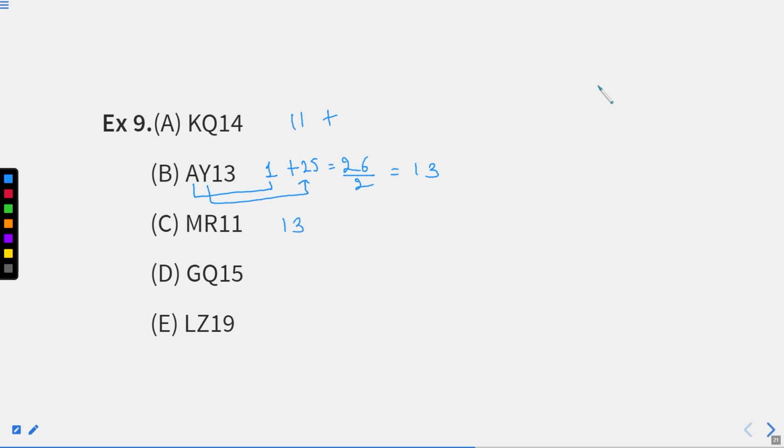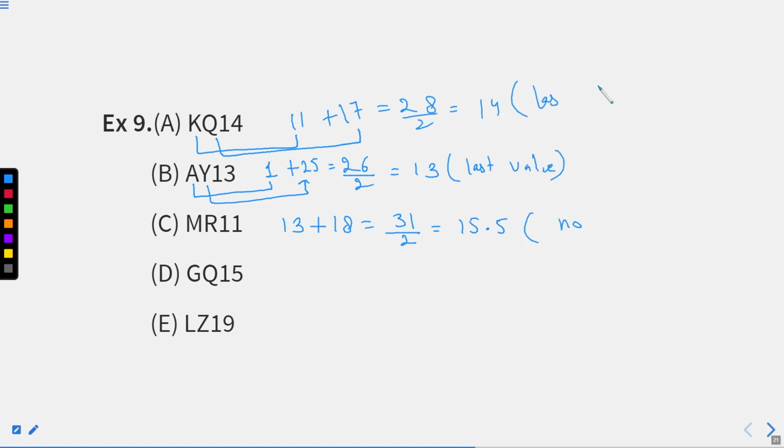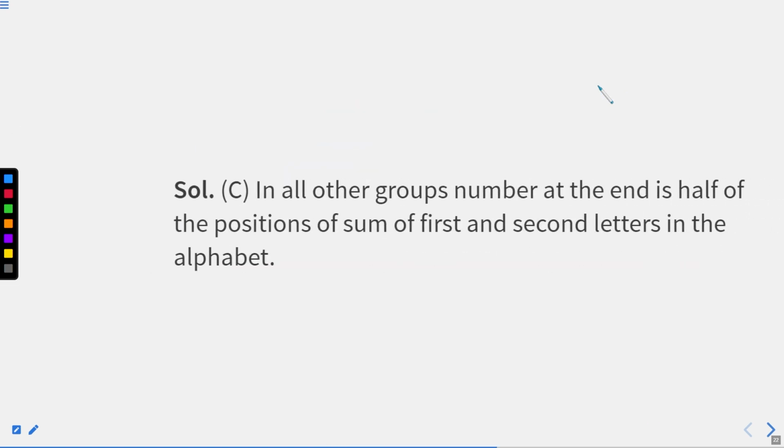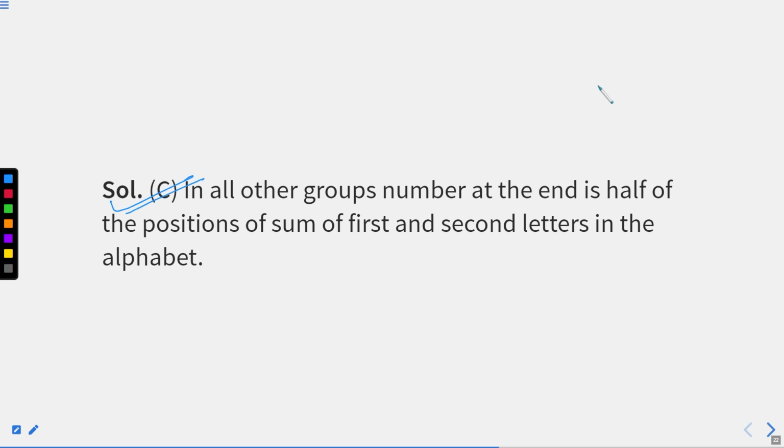just a second, we have to count it down because right now the diagram is not there with us. For that, we will just count it, right? 17 is there, right? So K has a place value of this, Q has a place value of this, which comes out to be 28 divided by 2, which gives us 14, our last value. So again, we are getting this. Similarly, if we talk about this as well, we are supposed to get our answer, but we are not getting it. It means C is our answer.